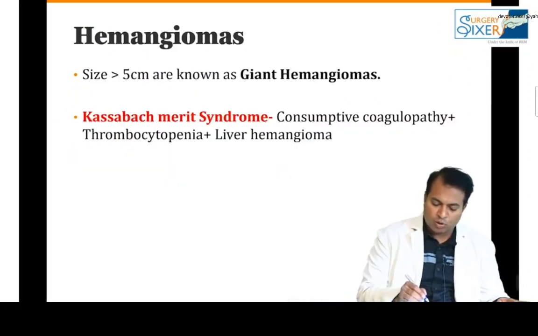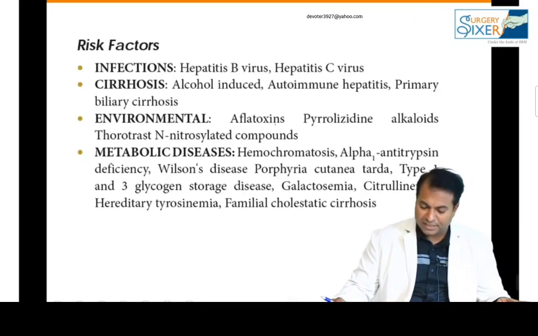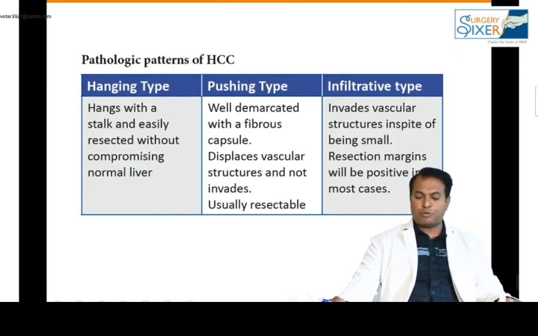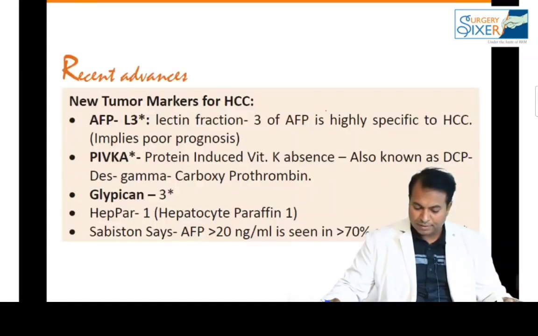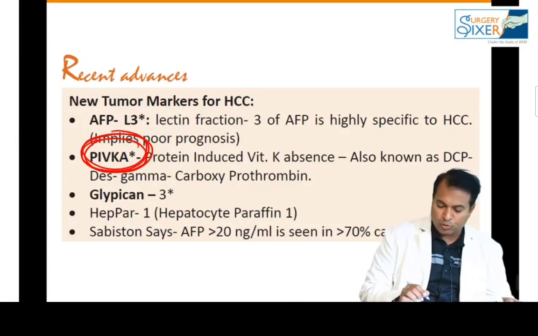Okay, so hemangiomas more than 5 centimeters are giant hemangiomas, and don't forget Kasabach-Merritt syndrome. We have discussed the types of HCC: hanging type, pushing type, infiltrative type. The most common paraneoplastic syndrome is hypercholesterolemia, followed by hypoglycemia. The latest tumor marker is PIVKA, protein induced by vitamin K absence, don't forget.